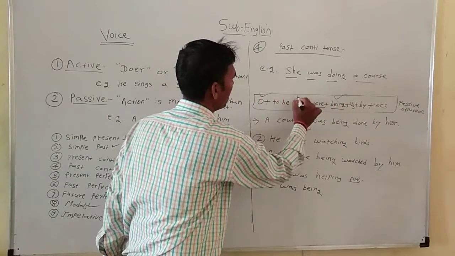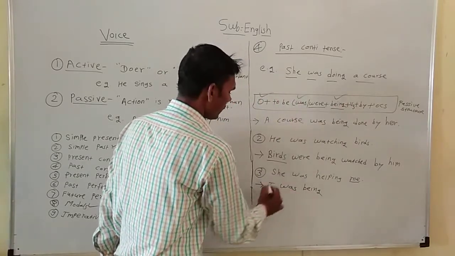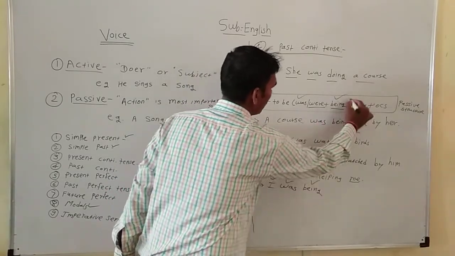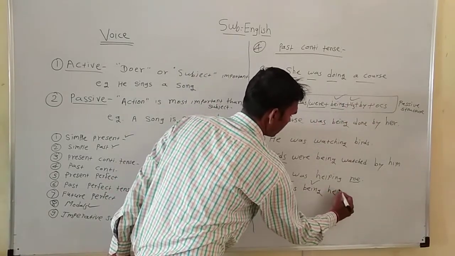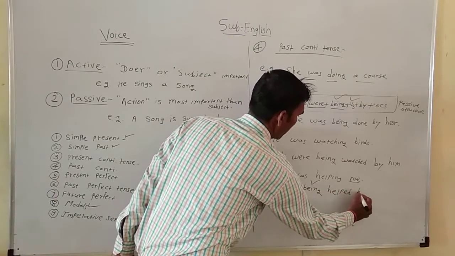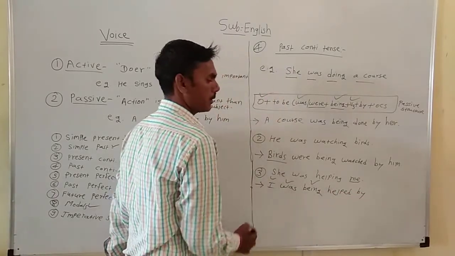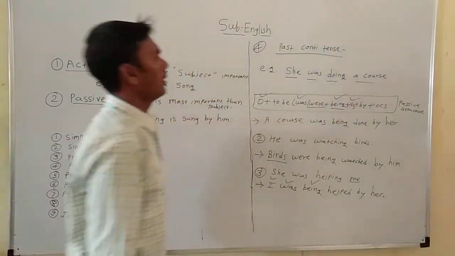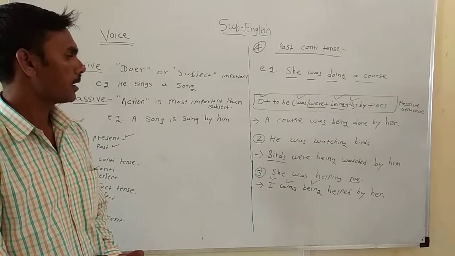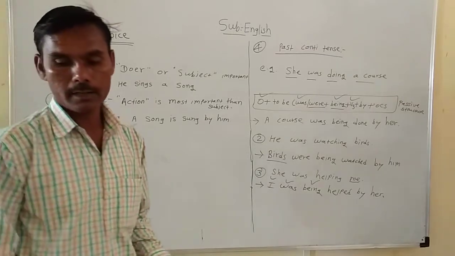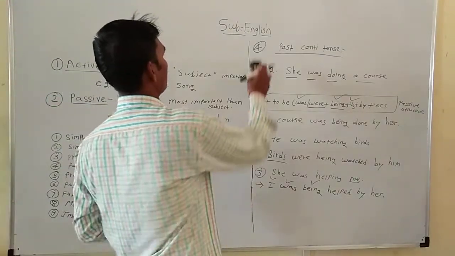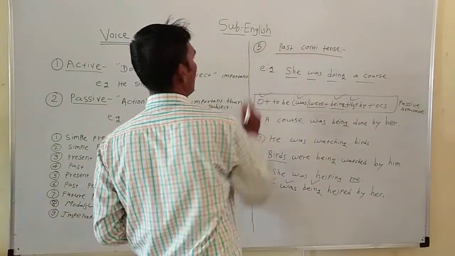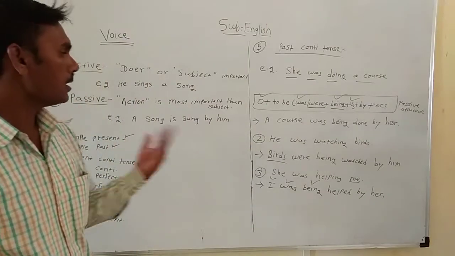First the object is taken, then to be, then being, then V3: helped by, the objective case of the given pronoun, her. We learned 5 sentences converting into a passive voice.